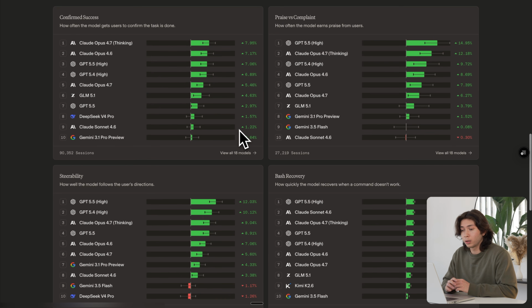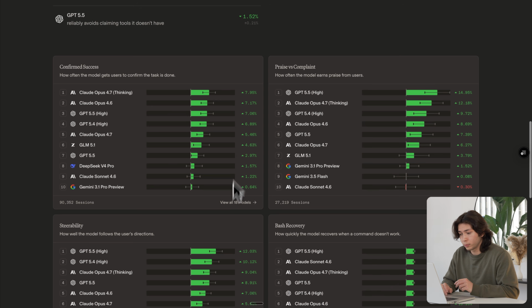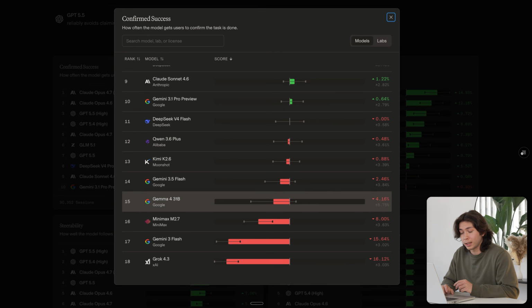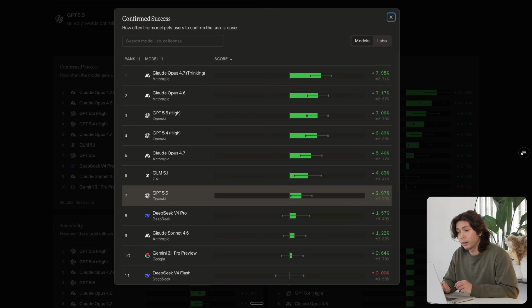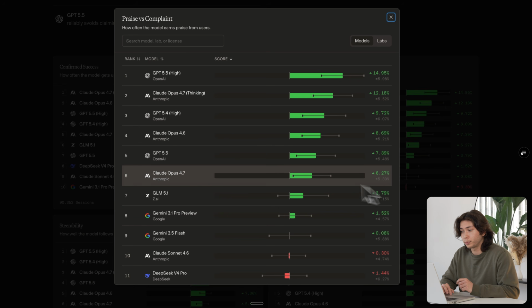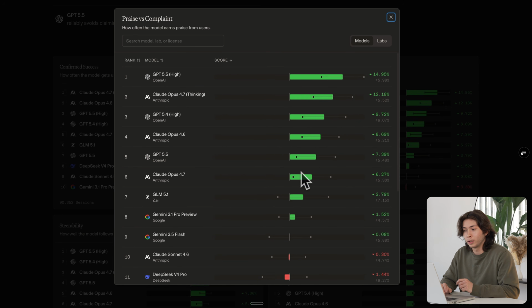We have per signal cards here that show in a bit more detail. We can cover these. For example, we can look through the full leaderboard for confirmed success specifically. Again, this one is telling the explicit pop-up of when users hit yes this task was successful. Same with praise complaint. We can see the full leaderboard. And of course, we could look at just the labs.